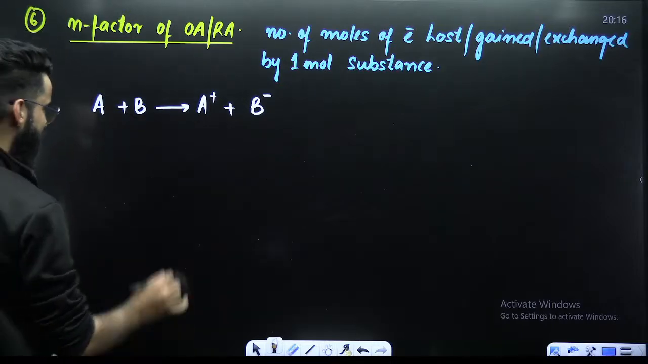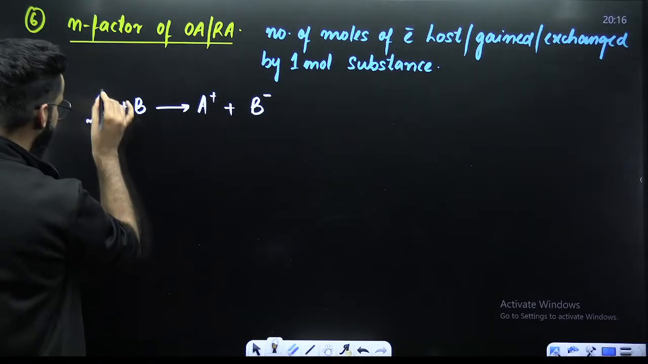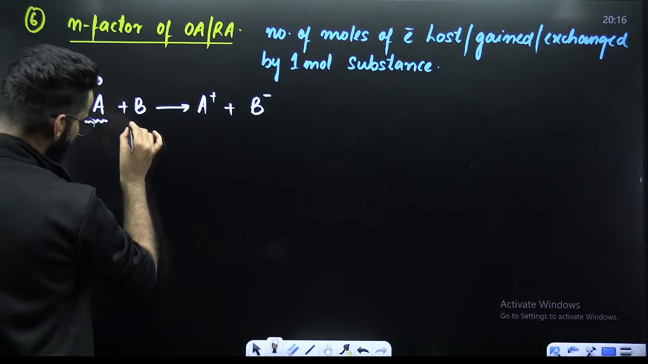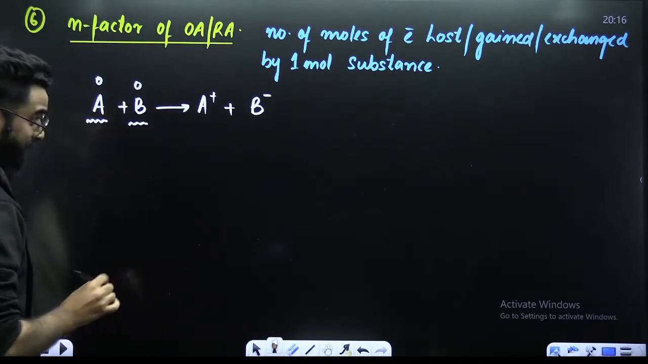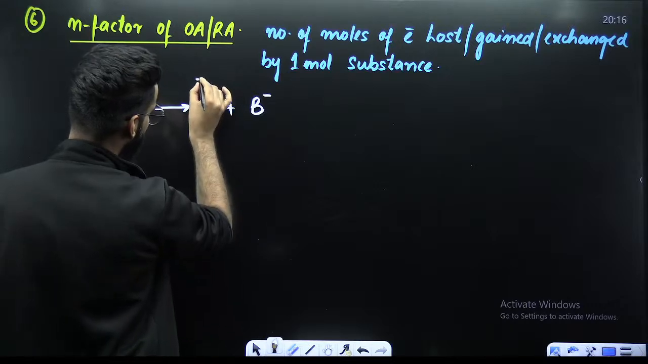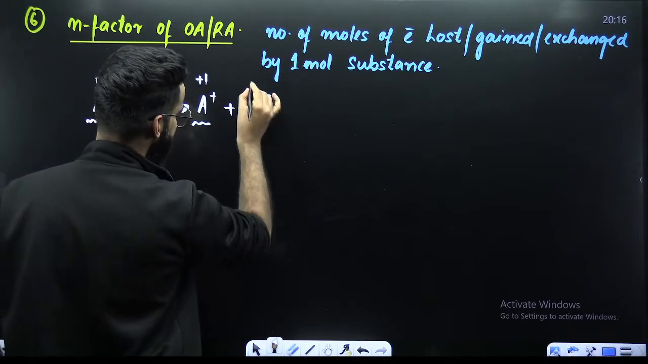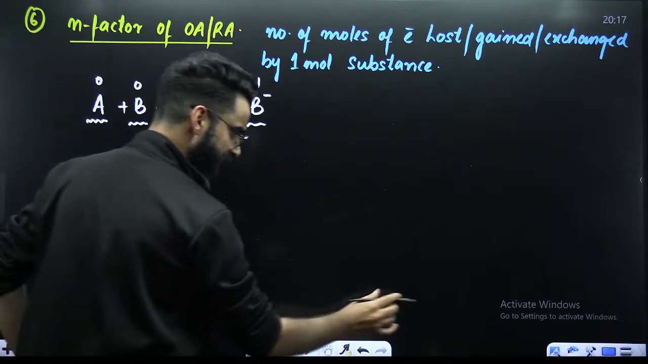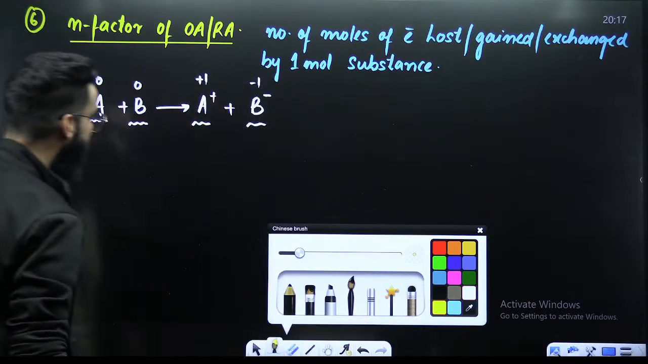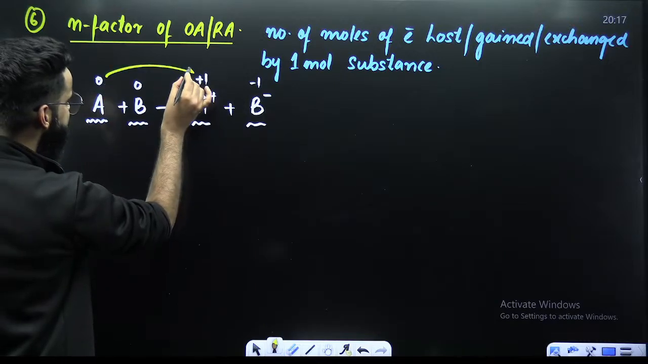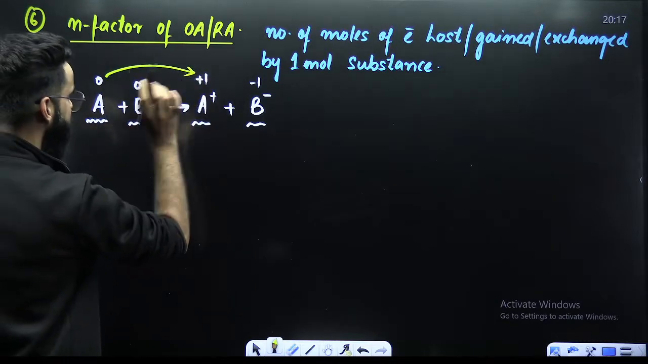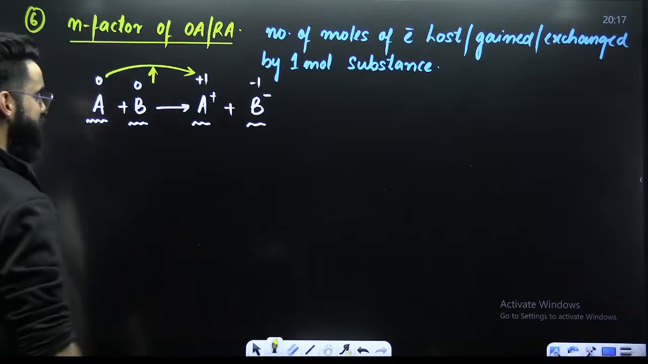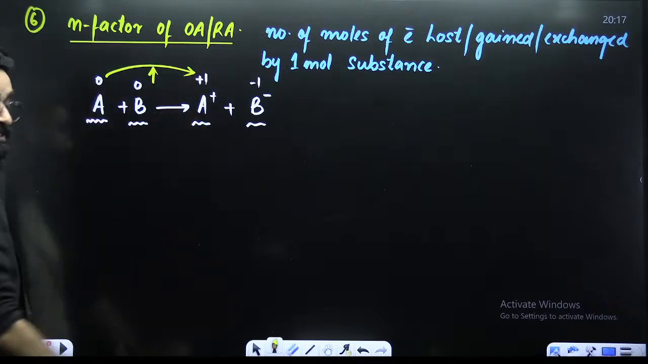Now, you will tell me one thing. If I ask you what is the oxidation state of A over here, you'll say 0. What is the oxidation state of B over here? 0. What is the oxidation state of A over here? It's plus 1. What is the oxidation state of B over here? It's minus 1. Okay. If you look carefully, what is happening to the oxidation state of A? 0 to plus 1 means increase. Oxidation state of A is increasing during the process.